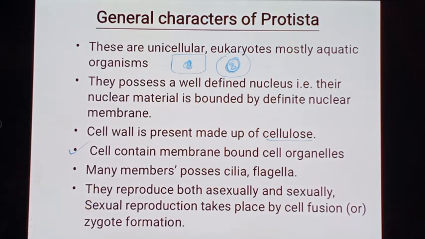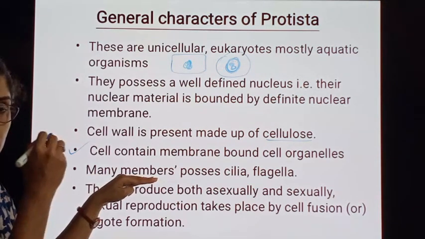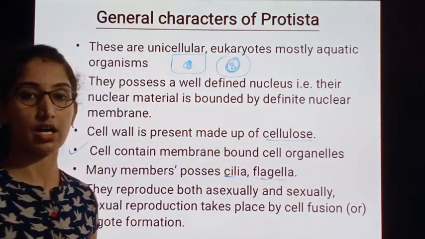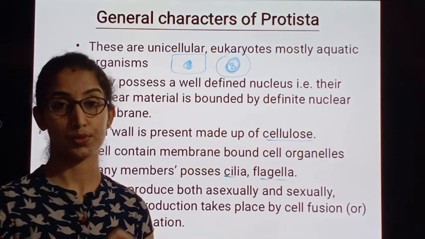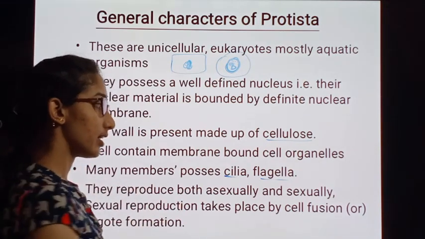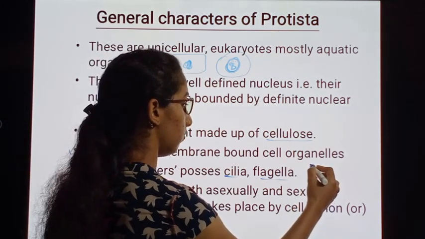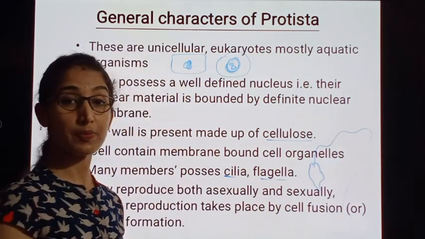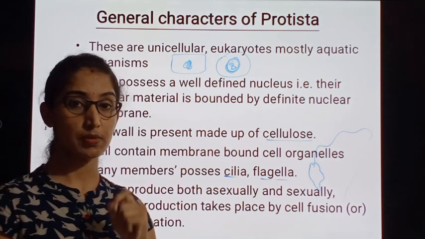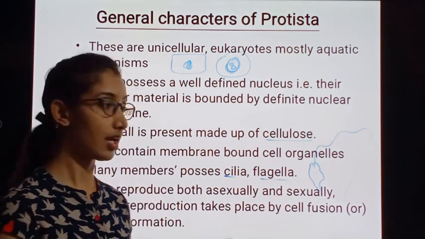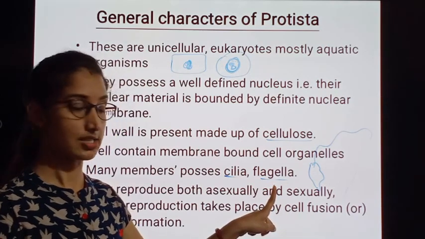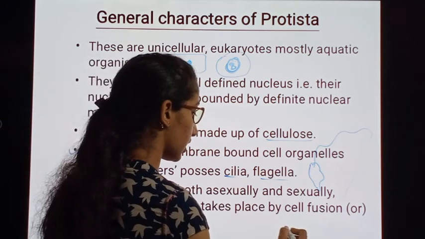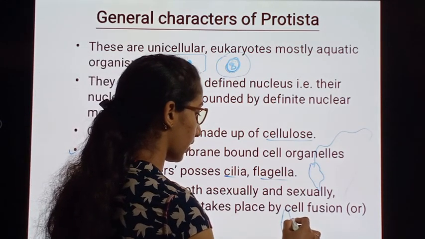The next general characteristic: many members of the Protista possess cilia as well as flagella for the purpose of locomotion. We can take the example of Euglena, which has a whip-like structure meant for sensation and locomotion, and that is the flagellum. Cilia are found in paramecium.